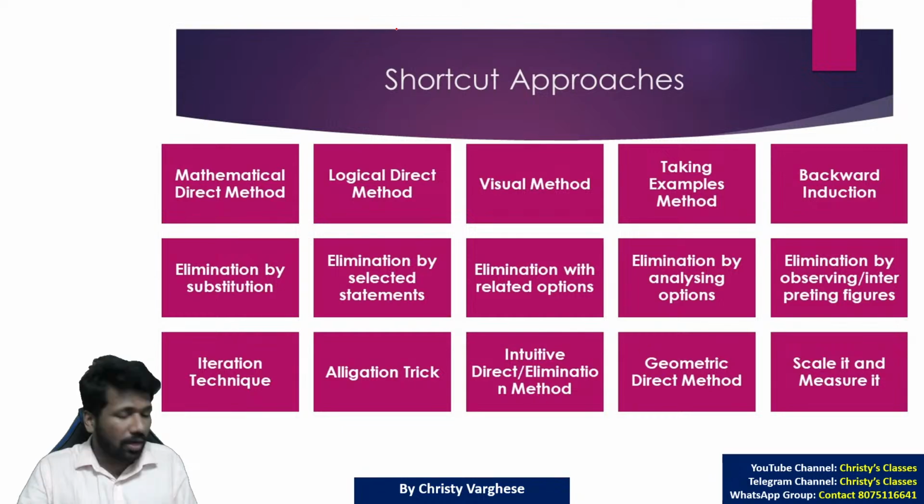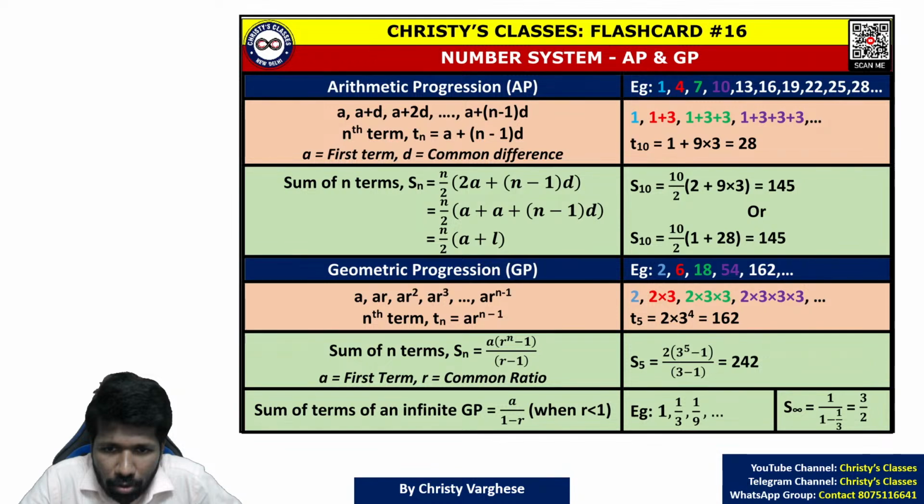So we discussed many ideas in number system. One idea that we haven't discussed is arithmetic progression and geometric progression, because a direct question related to arithmetic progression or geometric progression was never asked, but indirectly this concept is needed for other chapters. Data interpretation chapter, series formation chapter.